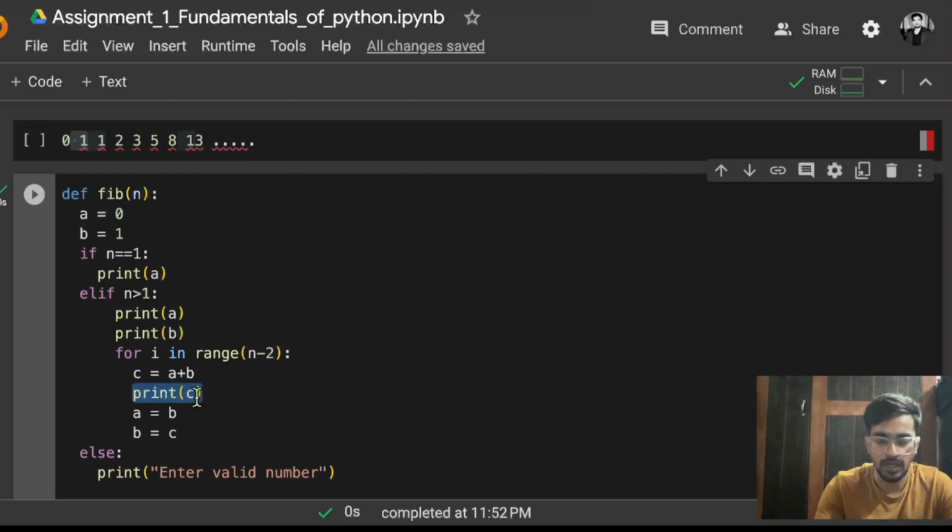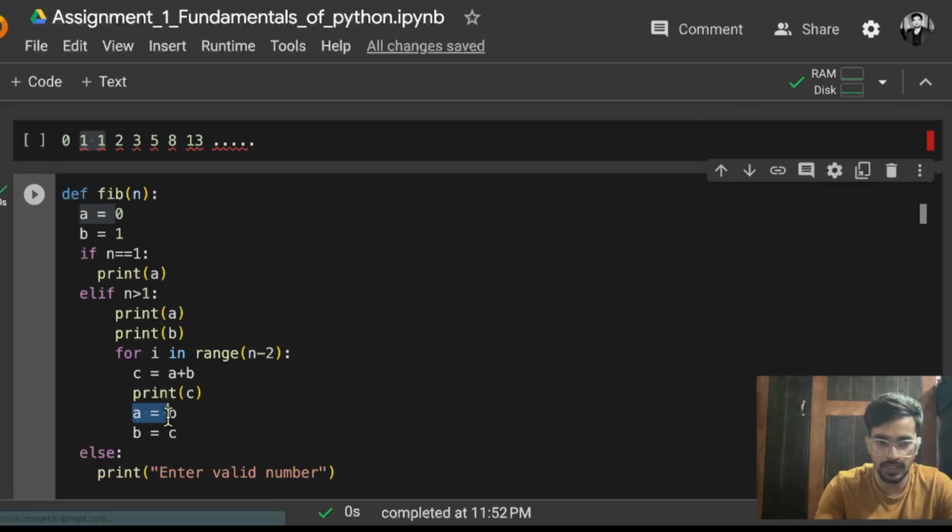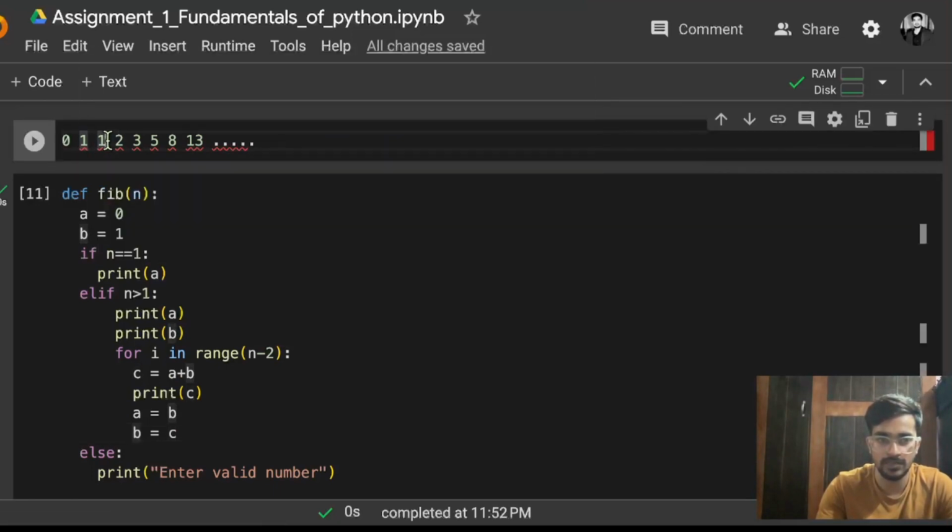Then again after that what I have to do, I have to just change the a and b, because I always have to print by adding a and b. But a and b is the previous two elements only. So in the beginning a and b were the initial two elements. Now since c is getting printed as 1, the next previous two elements will be this one. So that is why you need to change the logic, like a equals b, so the second element, whatever it was, I have now made it a, and the c that was coming, that means this third element, I have made it b. So this is becoming a and this is becoming b.